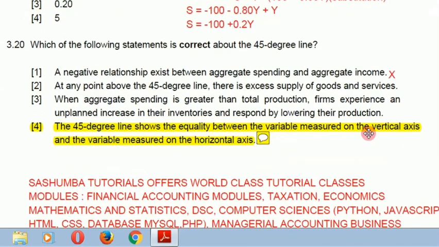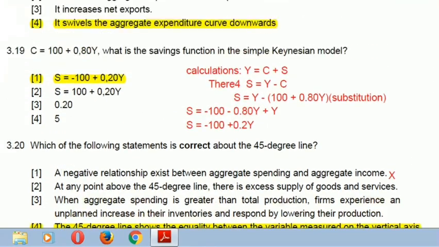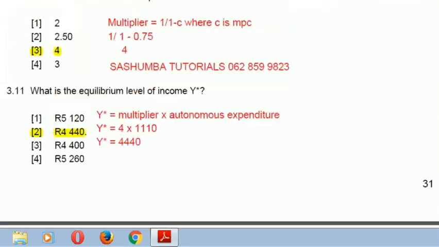Then the last question: which of the following statements is correct about the 45-degree line? Let me just give you the answer and then explain the 45-degree line. The 45-degree line shows the equality between the variable measured on the vertical axis and the variable measured on the horizontal axis. Let me just explain that with this 45-degree line drawn here.